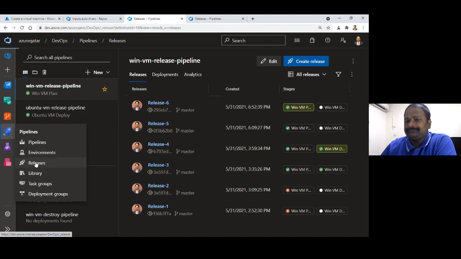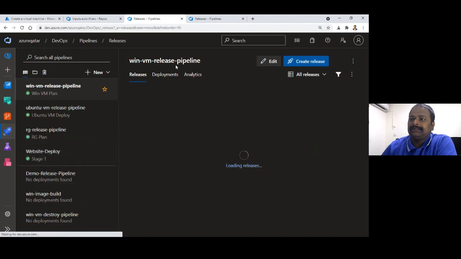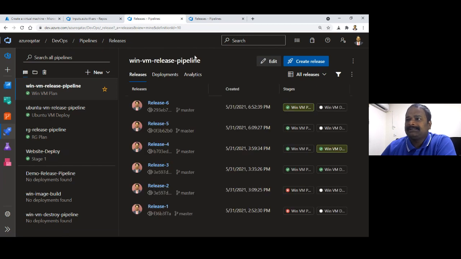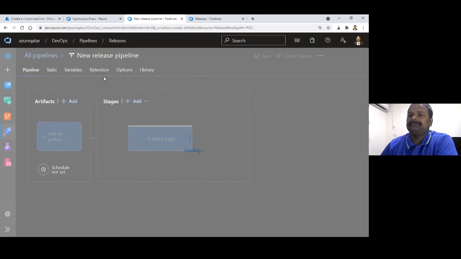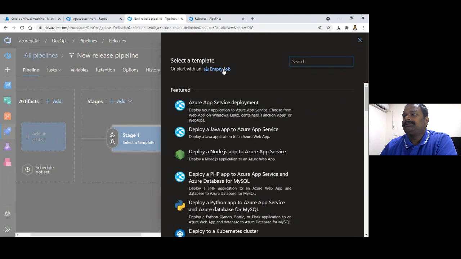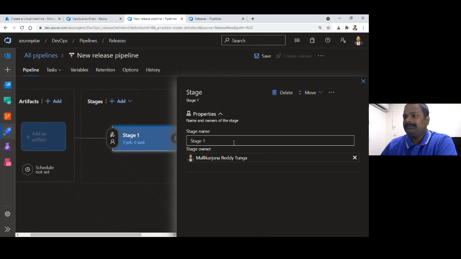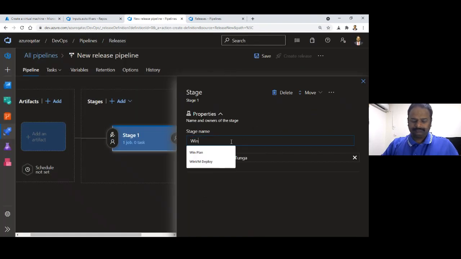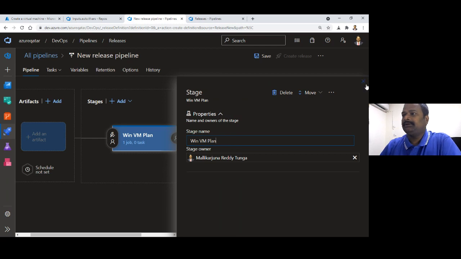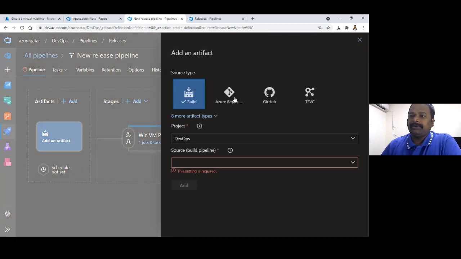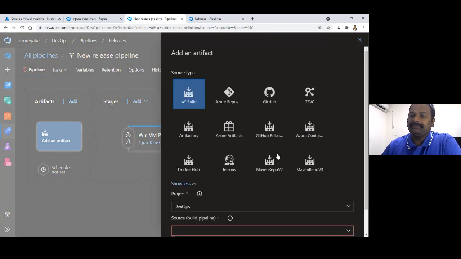These are the pipelines. Let's create the first pipeline. So I'm going to create a new release pipeline. This is the classic UI. I'm giving my stage name here, and I'm going to add an artifact. As I showed you, these are the 8 different types of artifacts which are available today.